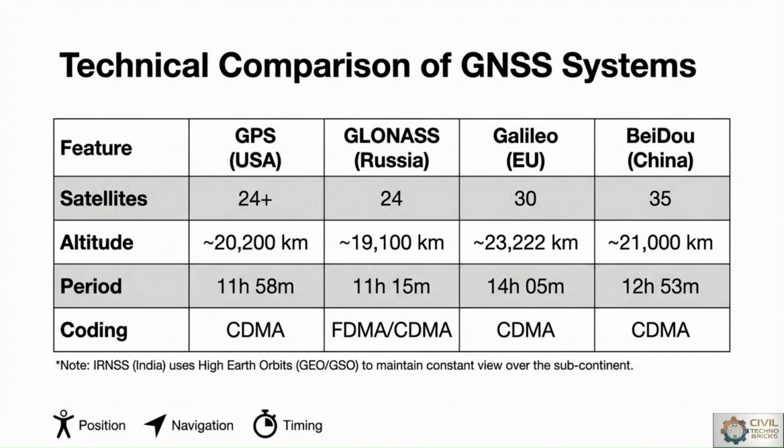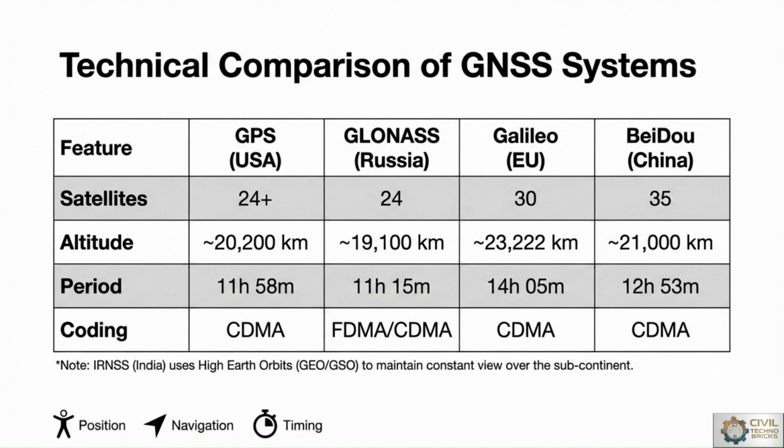What is the technical comparison of GNSS systems? The four systems, GPS, GLONASS, Galileo and BeiDou, are owned by different countries. We can compare them on features like satellites, altitude, period and coding. Different GNSS systems vary in satellite numbers, orbital altitude and operational coverage. GPS and Galileo mainly use medium Earth orbit satellites for global positioning.